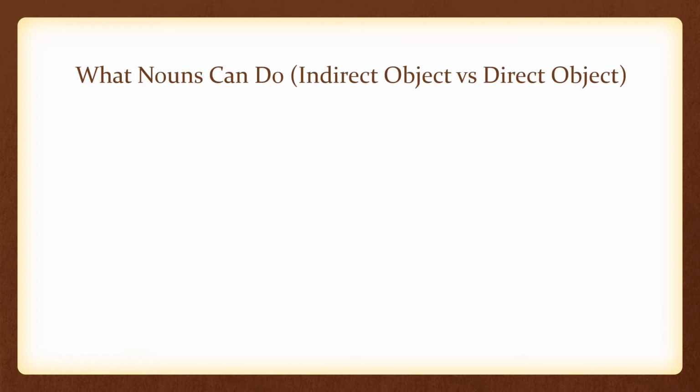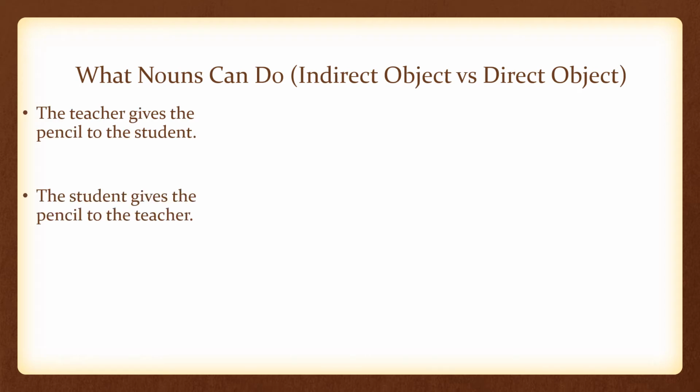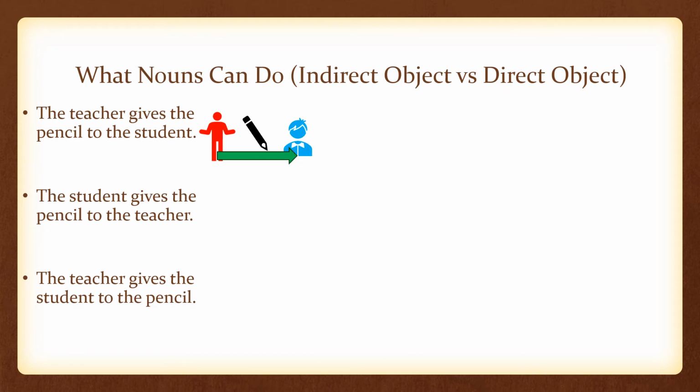What nouns can do. Part 3. Indirect object versus direct object. The teacher gives the pencil to the student. The student gives the pencil to the teacher. And the teacher gives the student to the pencil. All three of these sentences have an indirect object that benefits from the action, as well as a direct object that is moved or changed by the action.